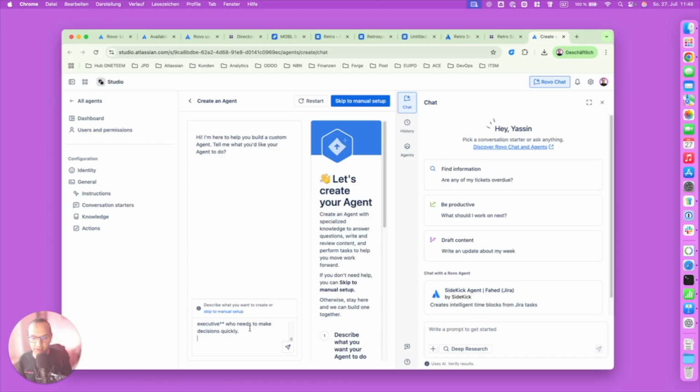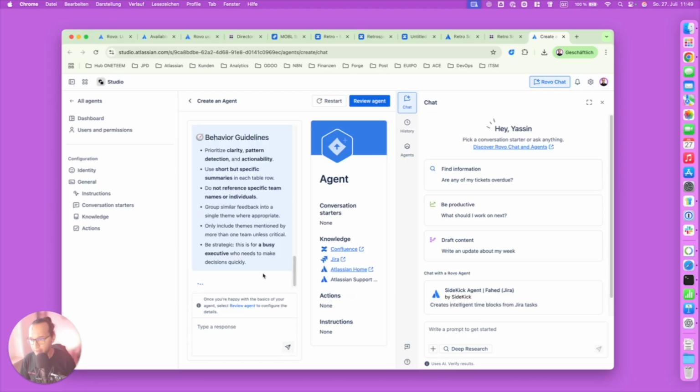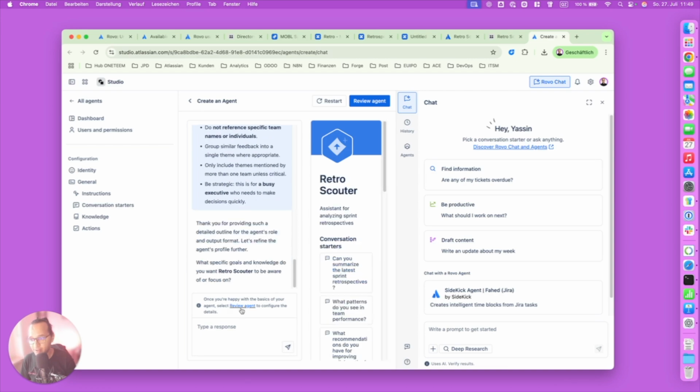My recommendation here, you actually can use Rovo Chat to help you improve your prompt. If the prompt does not look good, the result will not look good. And here, I personally use either Rovo Chat or I would go to ChatGPT and communicate with it a little bit to try to put that prompt into a very nice format so that Rovo can act on it. So hit kick it off, and then the agent is created, which you can review.